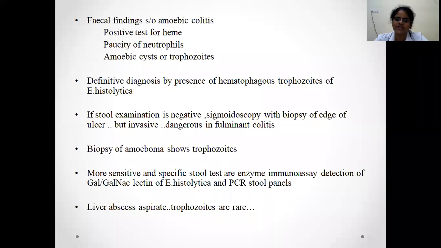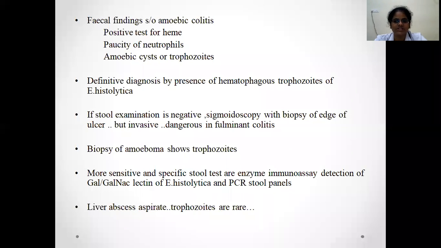So sometimes the trophozoites can be directly seen in the stool sample. These trophozoites are susceptible to water contact or drying, and they will die. The presence of hematophagous trophozoites of Entamoeba histolytica is the definitive diagnosis.